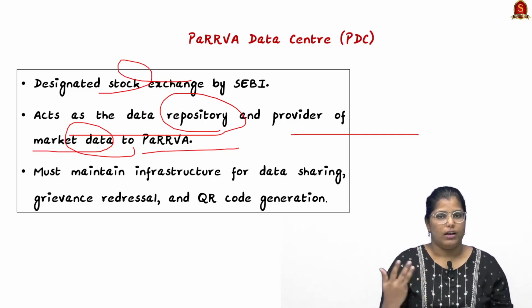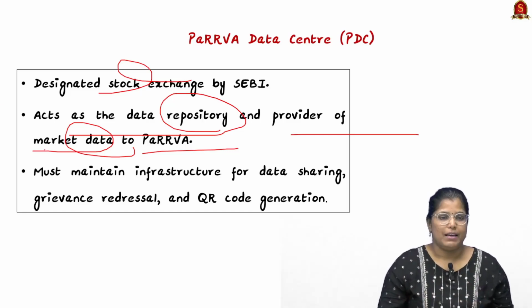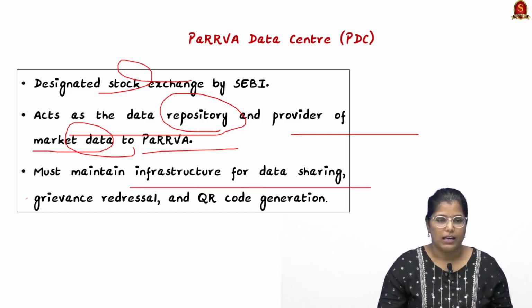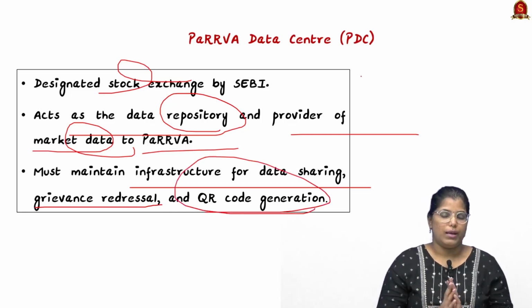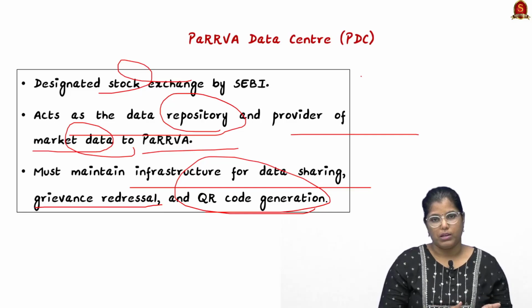and based on that all the agencies will provide the credit rating. They must maintain infrastructure for data sharing, grievance redressal as well as QR code generation. So these are all very important facts that you have to remember about Parva as well as PDC.